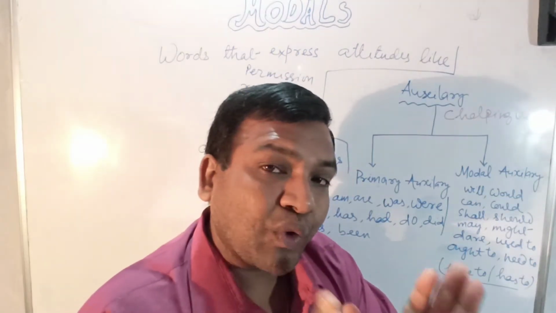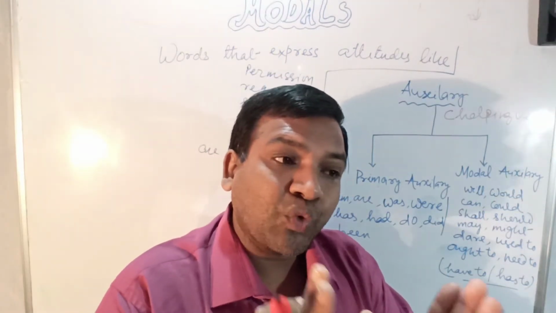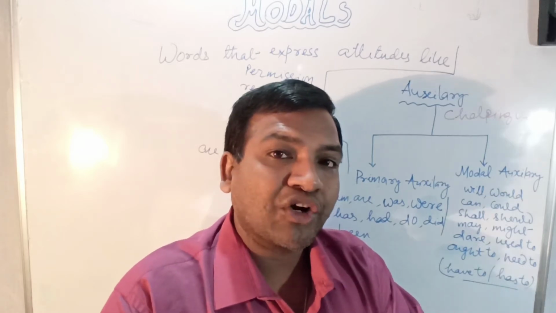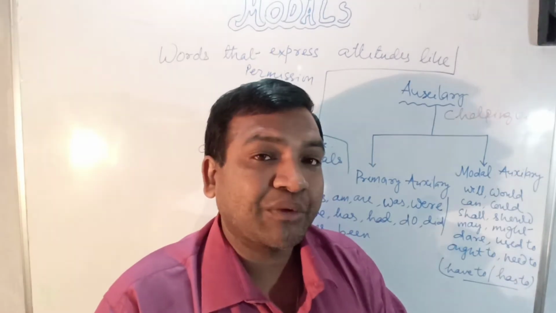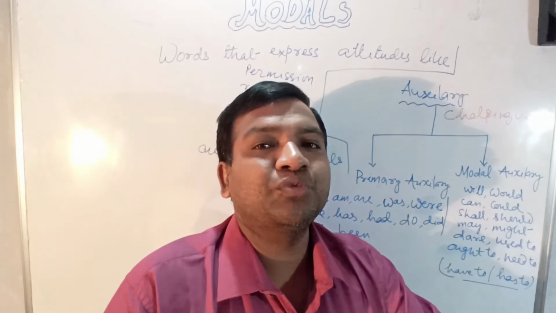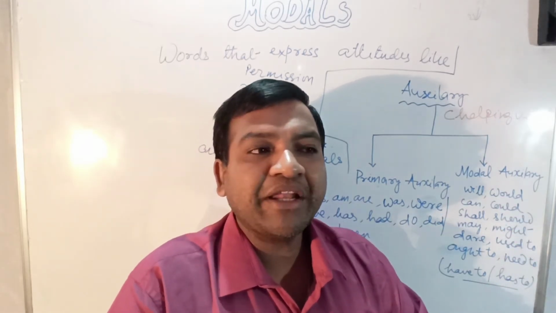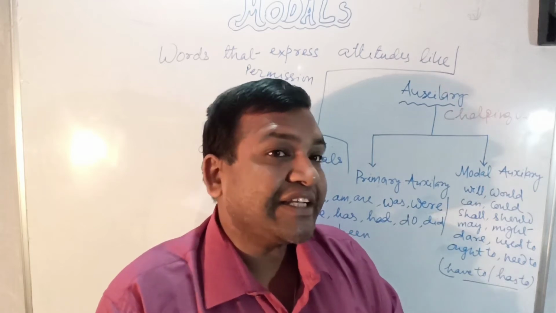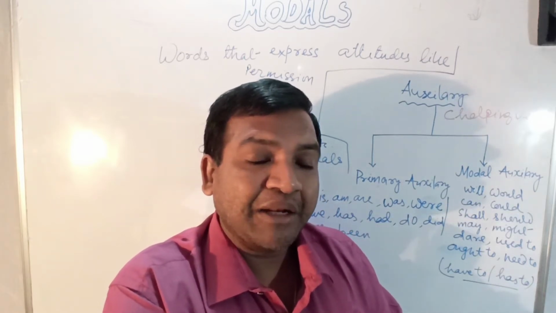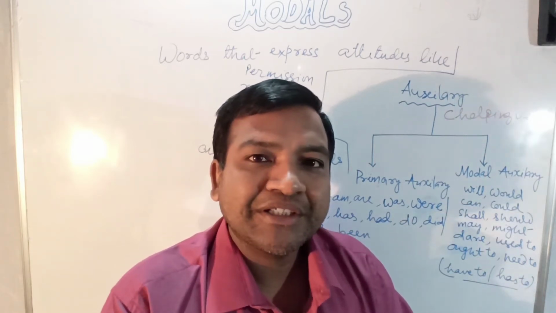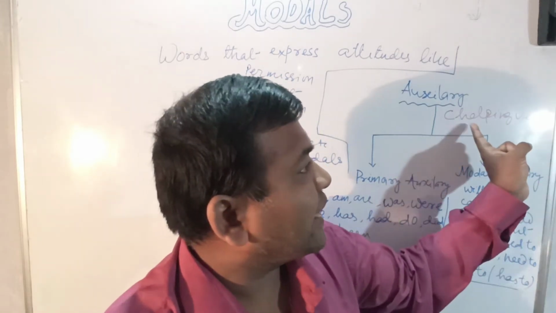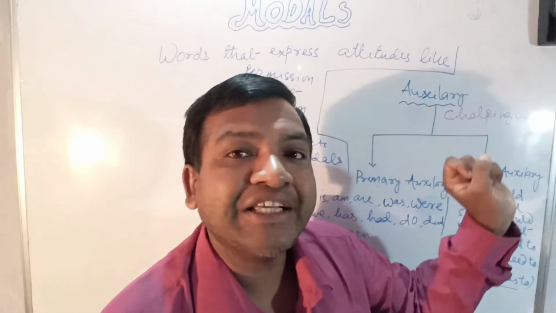So the work of have, the work of is, the work of are is important there. For that only it helps the main verb to be activated. When the main verb is getting activated, the helping verb helps the main verb. For that only it is called a helping verb or auxiliary.